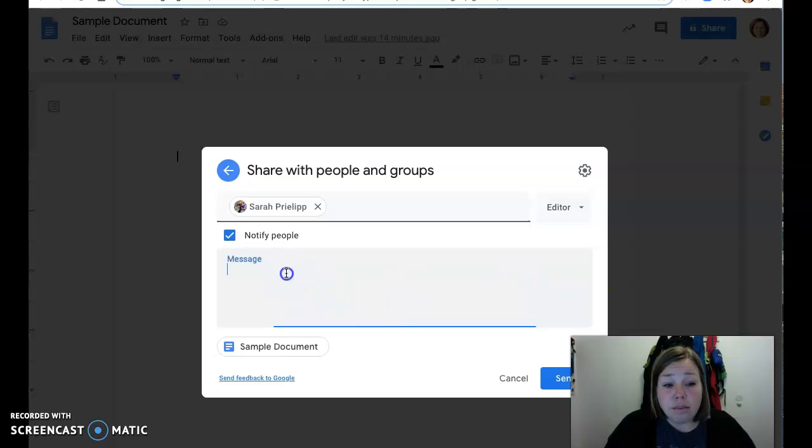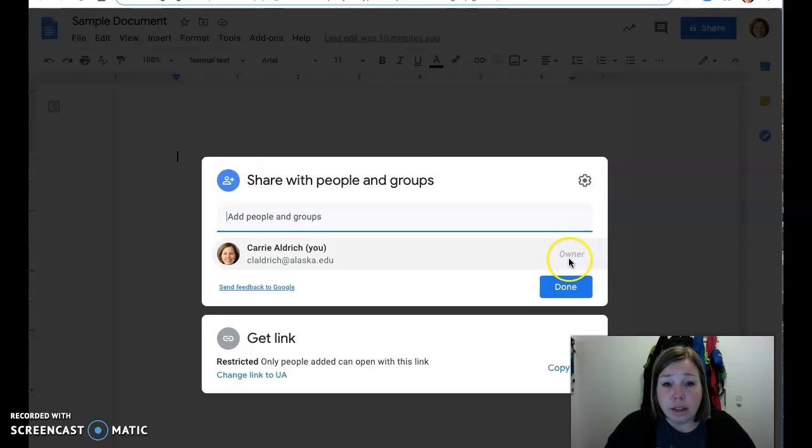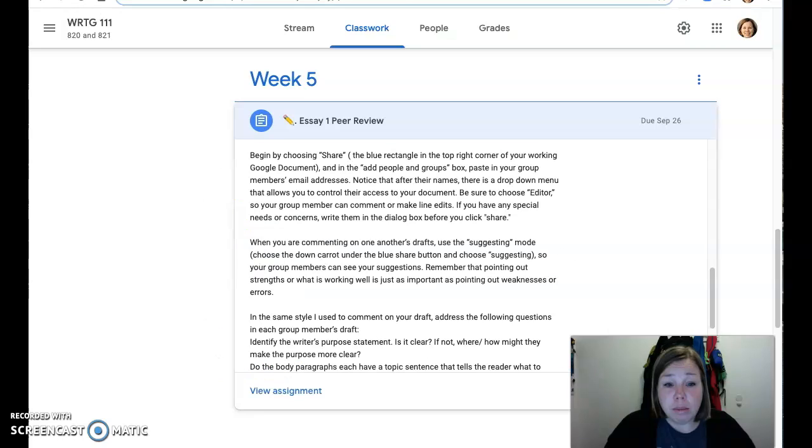And then here in this message box, type any special notes you have to your readers. Is there anything you really want them to pay attention to? Do you have any special time constraints you're working under? Make that clear to your group so that they can try to meet your expectations. And if you have any difficulty, just let me know. So you're going to press send. I'm not actually going to share this document with my colleague, but that's your first step, and you need to do that today. Now I'm going back over to the assignment.